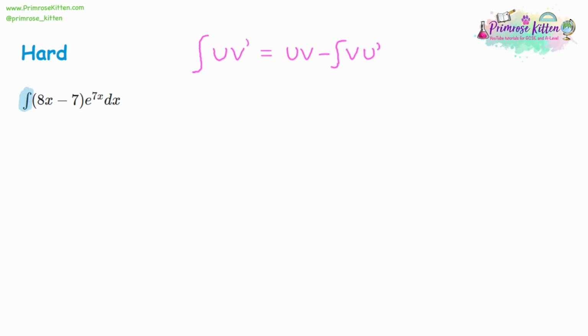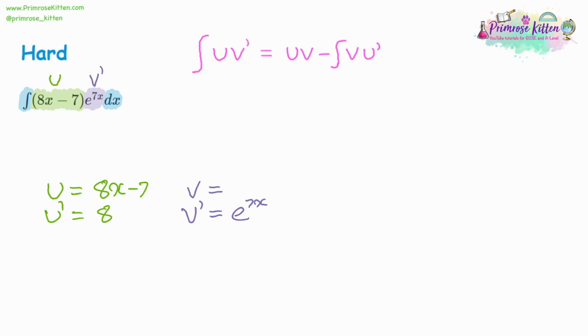The next question, we are integrating 8x minus 7 and e to the 7x. So we have u and we have v dash. u is equal to 8x minus 7, so u dash is equal to 8. v dash is equal to e to the 7x, so v is equal to, e is not going to change, still e to the 7x, but we're going to divide by the 7 when we integrate. Does that mean differentiate? You'll be multiplying by the 7.